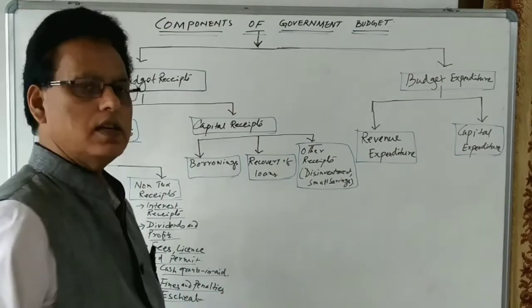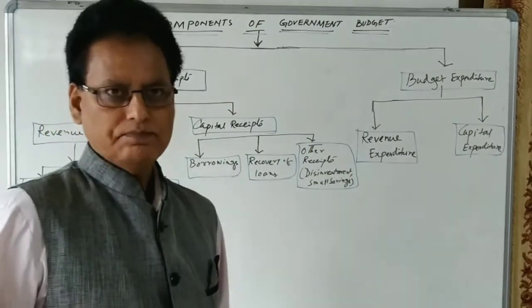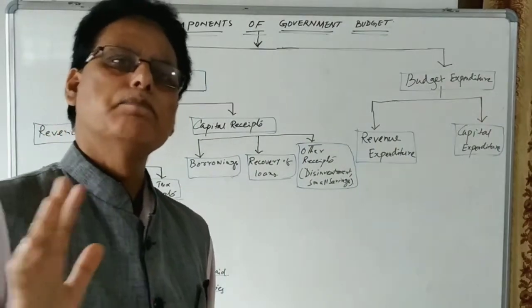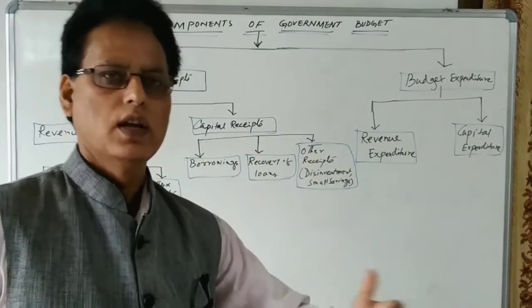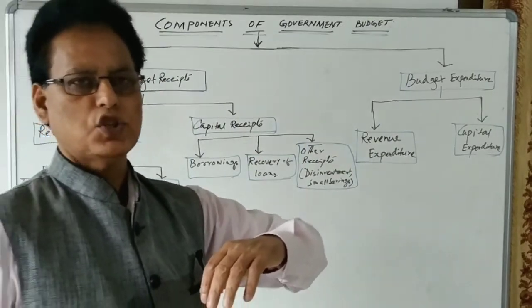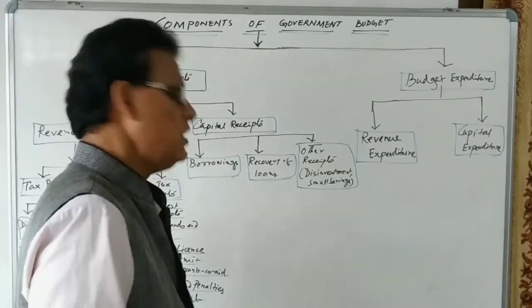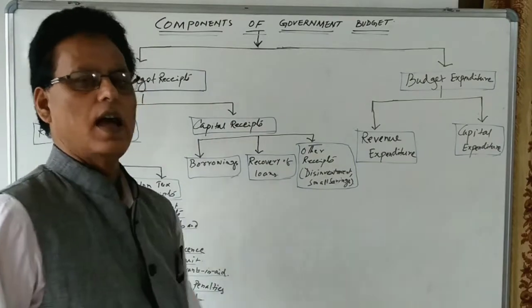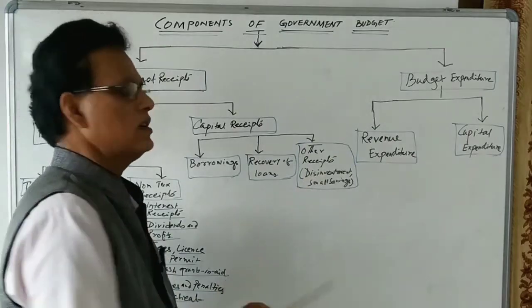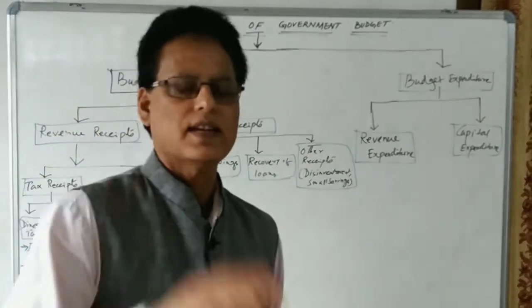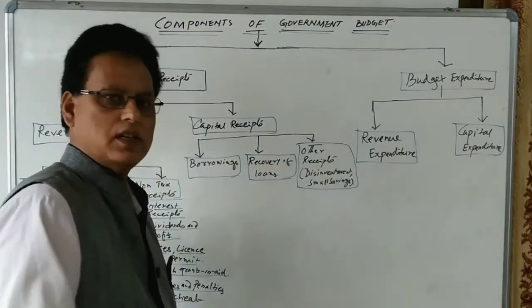So other receipts consist of disinvestment. Disinvestment is just opposite to investment. Investment is the process of creation of assets, but in disinvestment, the assets are sold. The government assets, government shares, government companies are being sold to the private sector. So the money received is known as disinvestment, and that money received becomes the capital receipt. So disinvestment reduces the assets of the government. Government assets are being reduced by the sale of government companies.